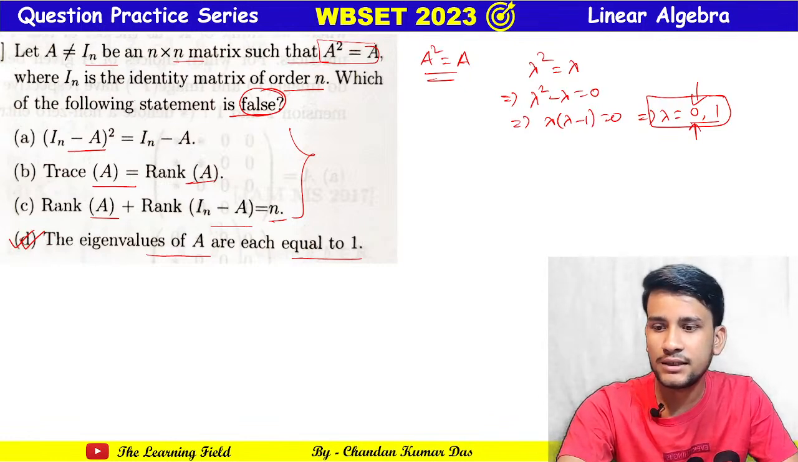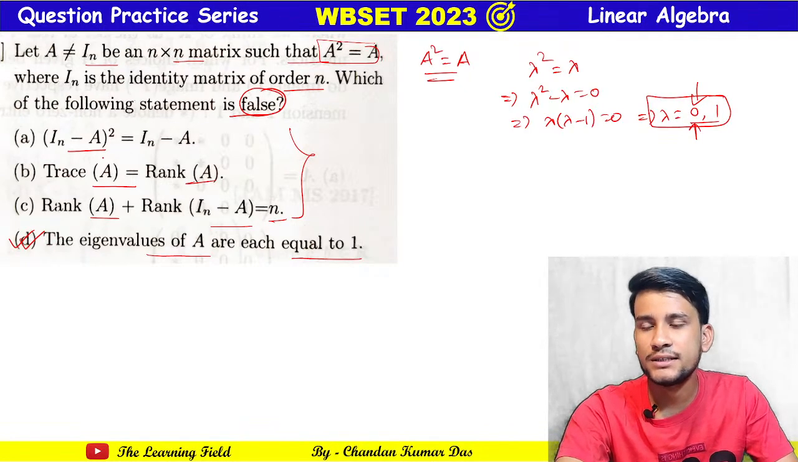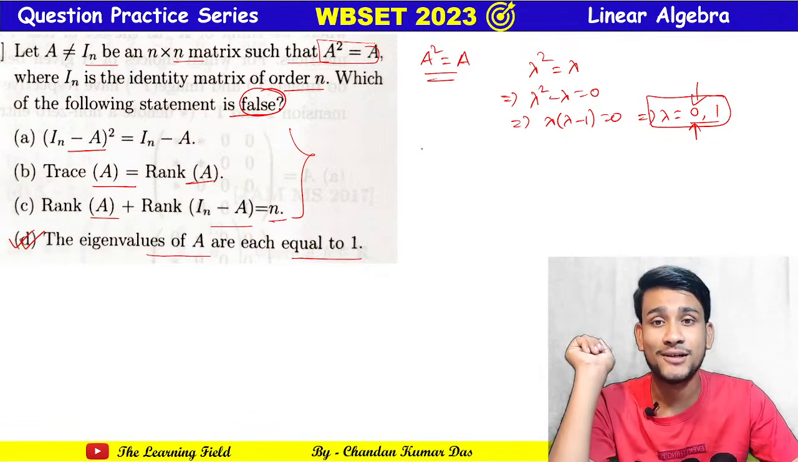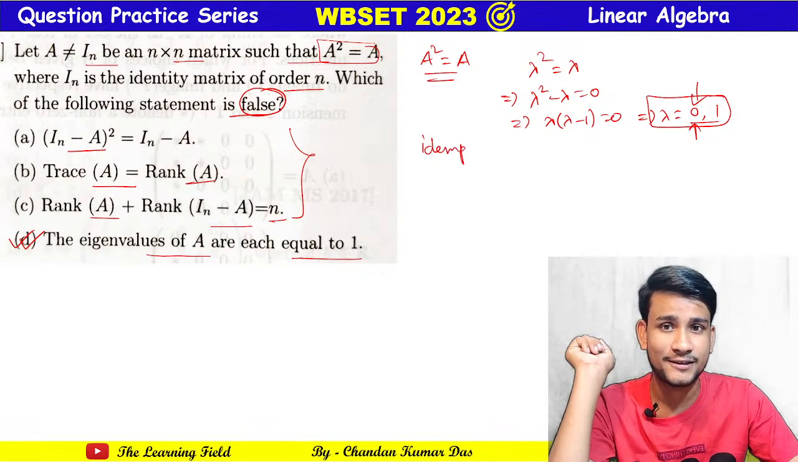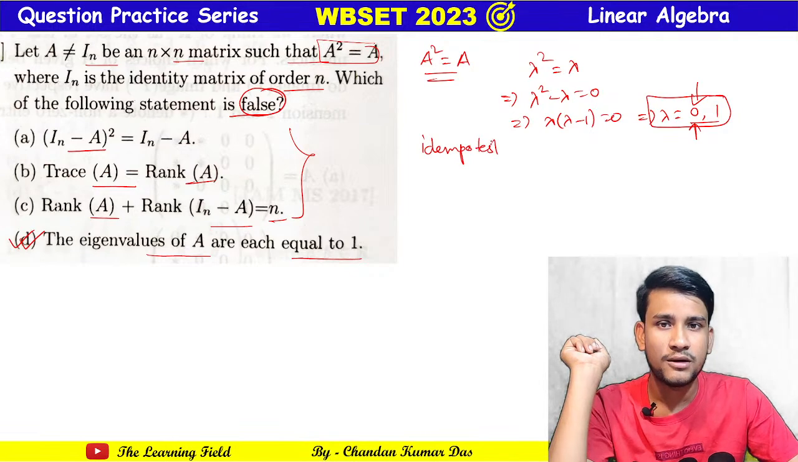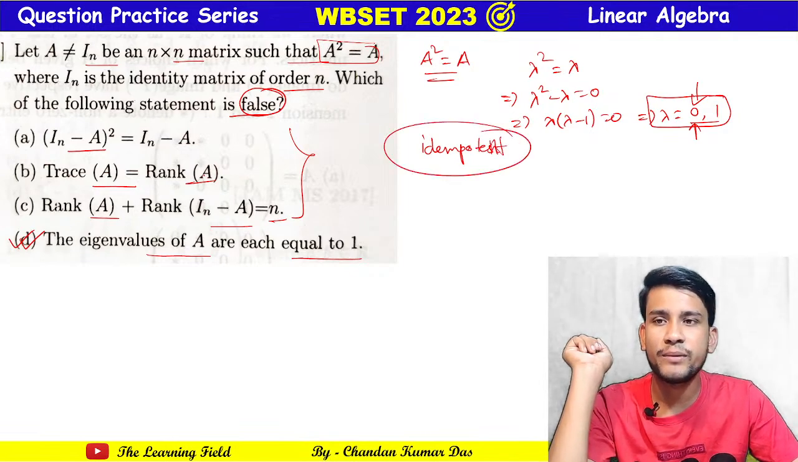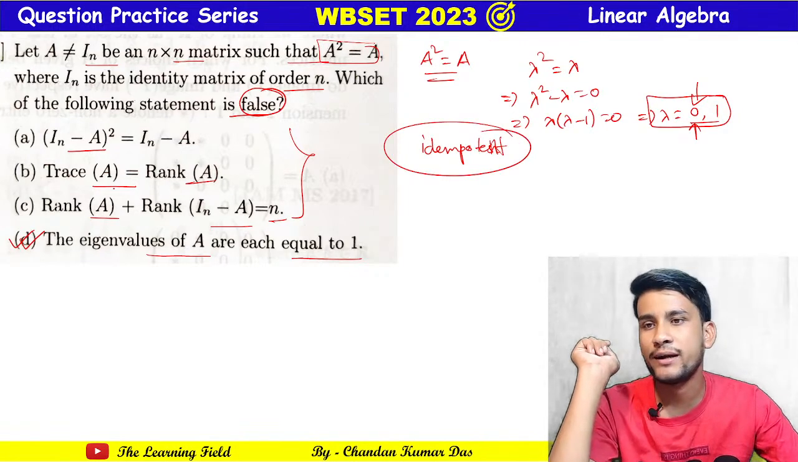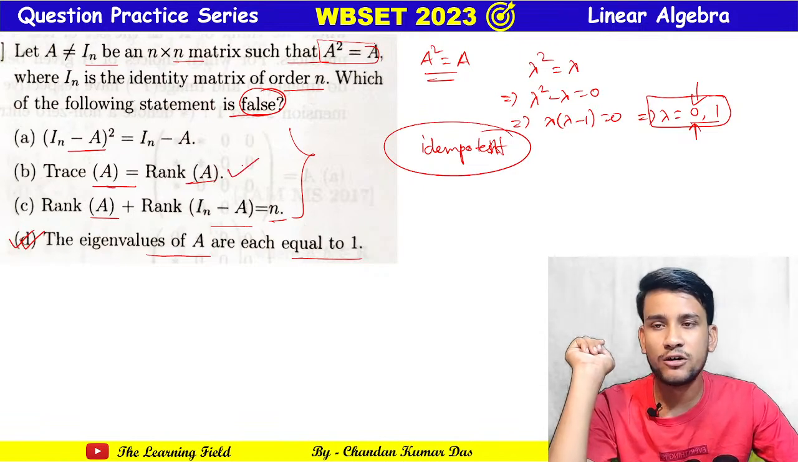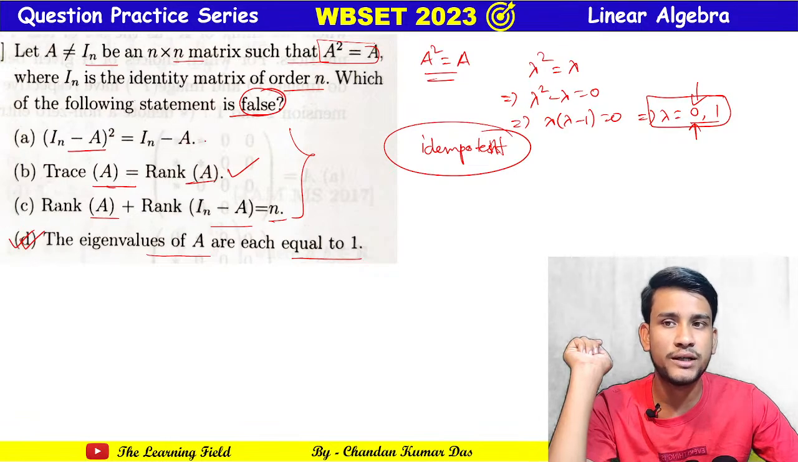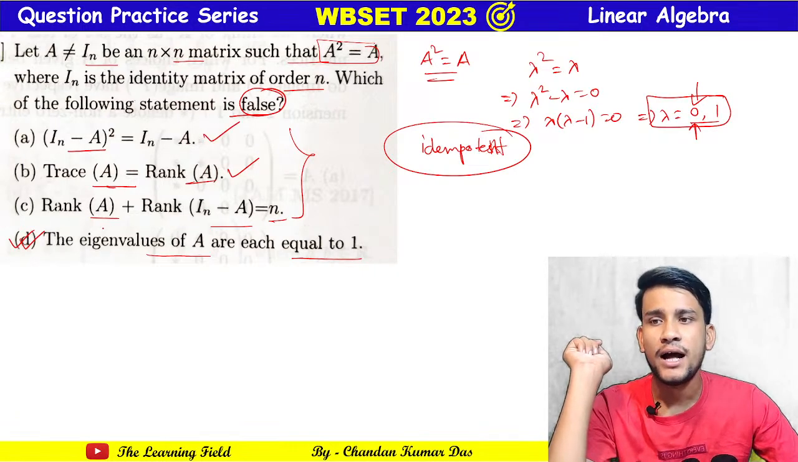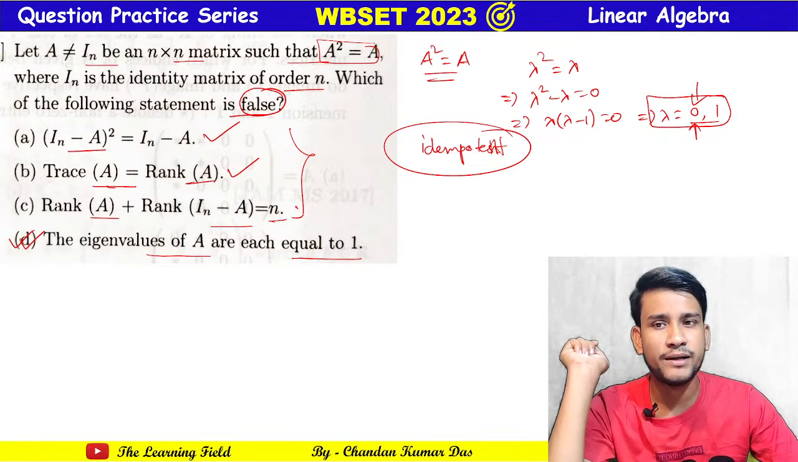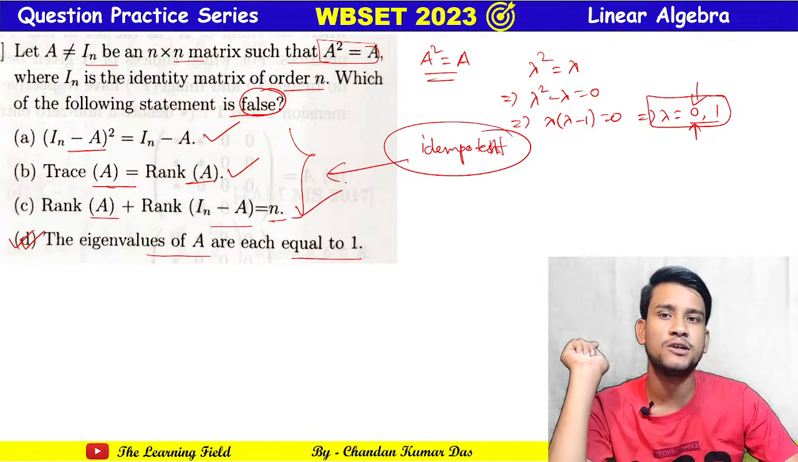And these three are the result. These three are the results for an idempotent matrix. So if A is an idempotent matrix, then trace of A equals rank of A. This is the result. If I minus A is also idempotent, that is I minus A whole square equals I minus A, this is the result. And rank of A plus rank of I minus A is n. This is also a result of the idempotent matrix.